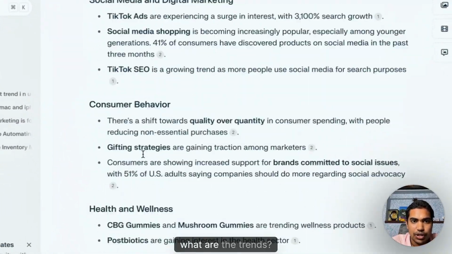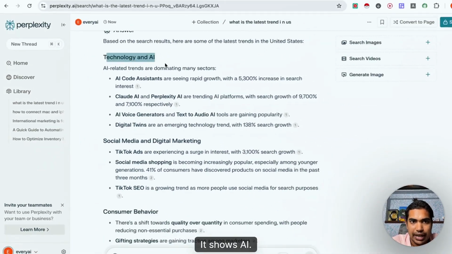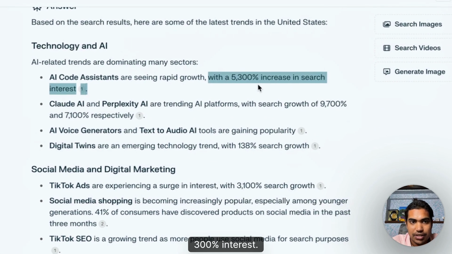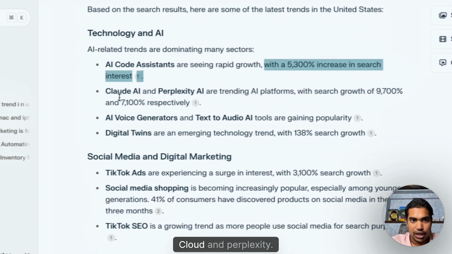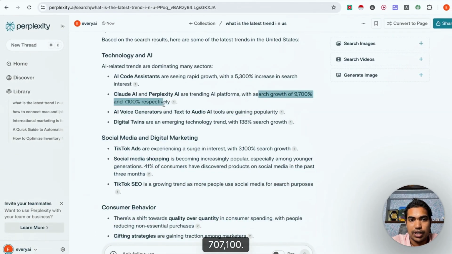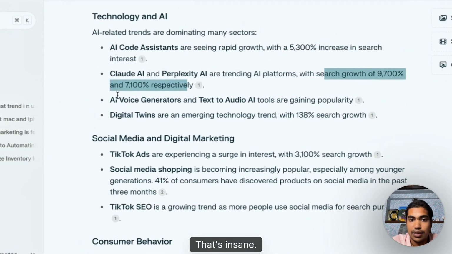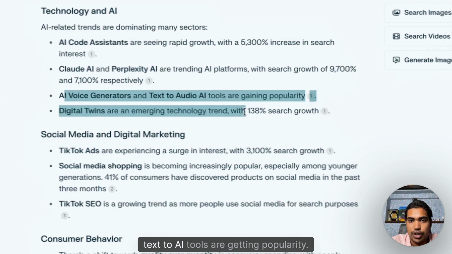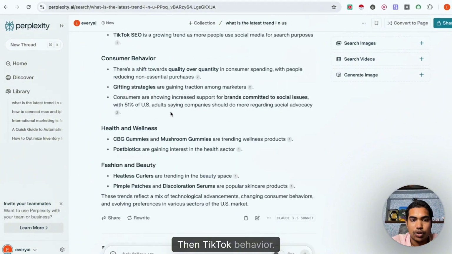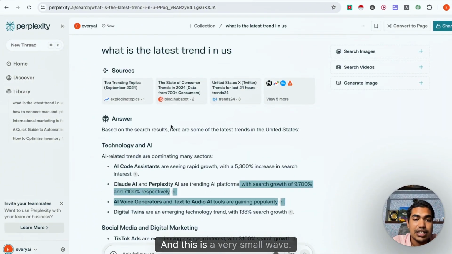So basically, ask about the trends. It shows AI coding assistants have growth of 500-300% interest. That's a very good thing. Claude and Perplexity AI are trending AI platforms, with search growth of 9,700 and 7,100. That's insane. AI voice generators and text to AI tools are gaining popularity. Digital twins are an emerging technology, right? Then TikTok behavior.